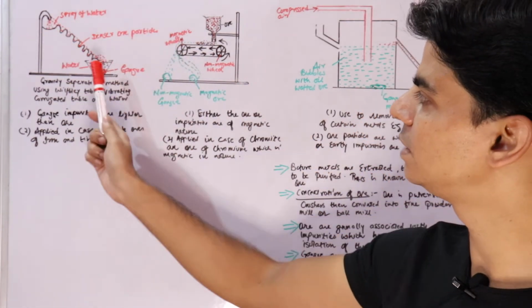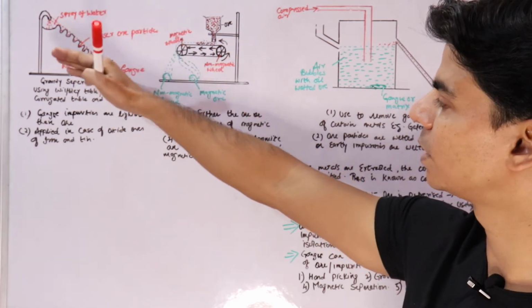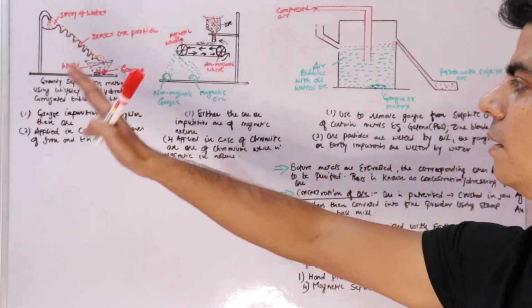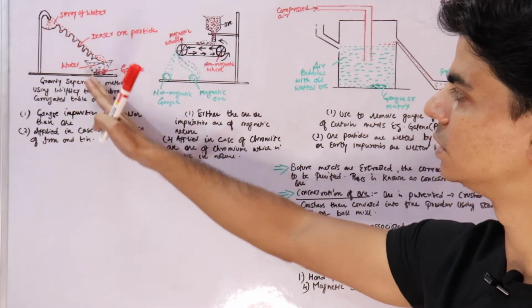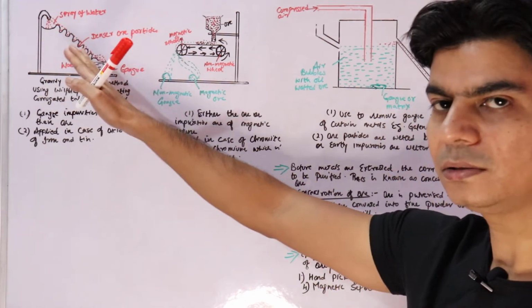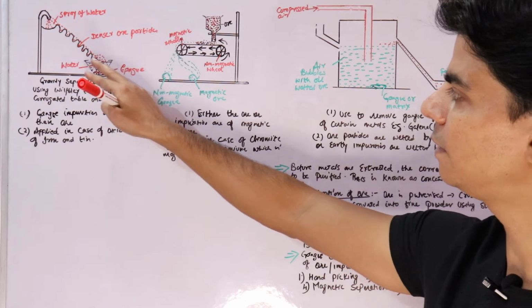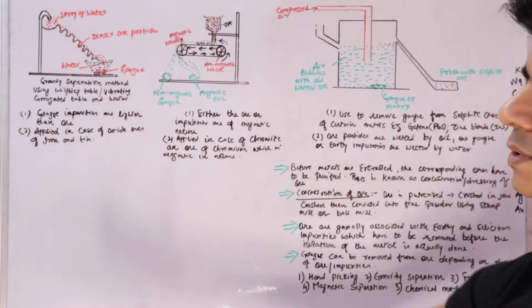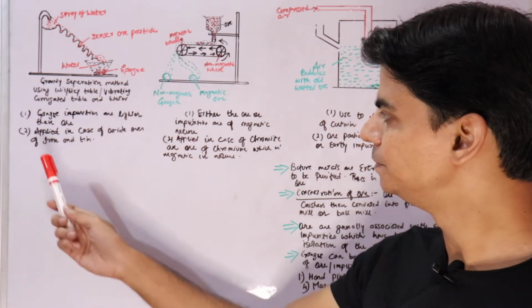So you can separate these ore particles, right? You can just pick it up, or you can remove the ore particles from these grooves and separate it. So this way, using this method, this ore is separated from the gangue, because gangue is collected here in this container and the ore particles are settled in these grooves, right? So this is known as gravity separation method.